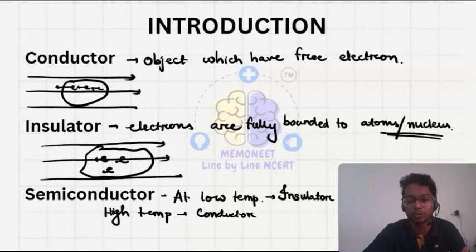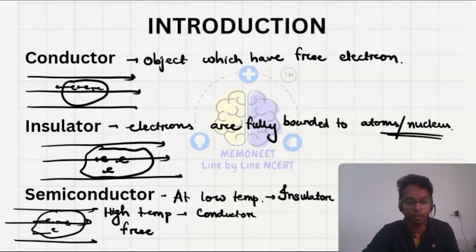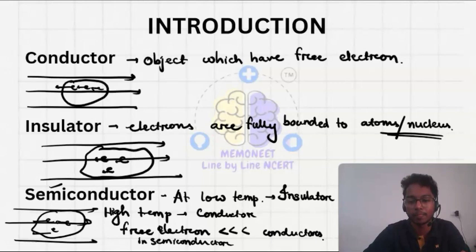I am talking about the electrons: free electrons are very much less available as compared to a conductor. Suppose we have an object with comparatively very few free electrons. If we apply an electric field, some electrons will move in the opposite direction, but the free electrons in a semiconductor are much fewer than in conductors. So this is the property of a semiconductor: if you want conduction, you have to give it high temperature, so that the free electrons come out from their position.